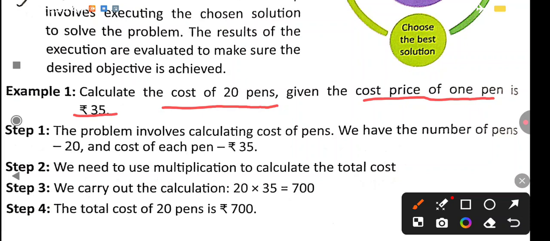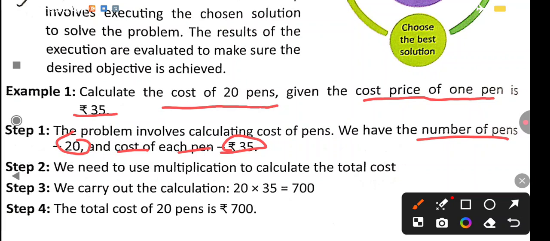Step first, the problem involves calculating the cost of pens. We have the number of pens, that is 20, and the cost of each pen, that is 35. So this is the first step. Then come to the second step.